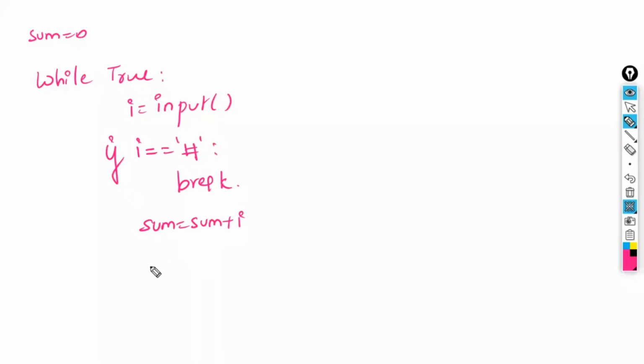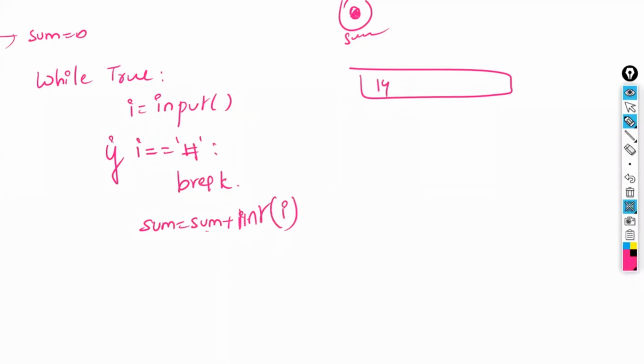So now what happens for this program? Step number 1, if I execute it, first sum is equal to 0. It is going to create an object sum 0. Now, once I have true, inside this input of, it will show the rectangular box. Enter the number 14. I have entered 14. Now is 14 equal to hash? No. So now sum is equal to sum plus I. Now what is the sum value? 0 plus I value. What is the I value? 14. So it should be int of I, because otherwise string of 14 will be an error. So int of I. Now what is the sum? Sum is equal to 0 plus 14. So sum is 14.